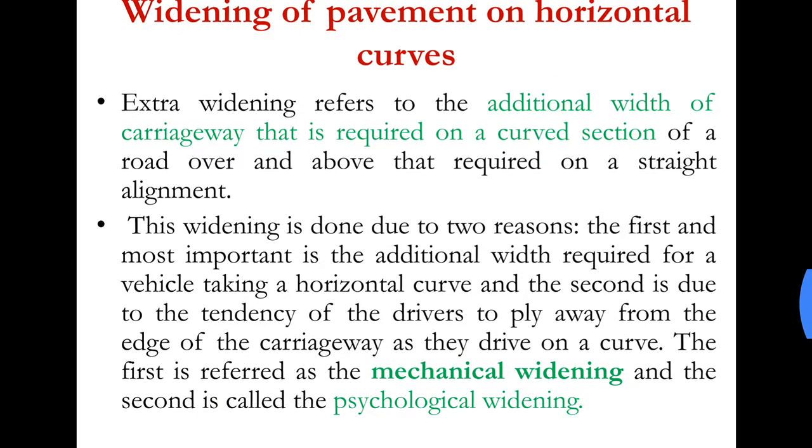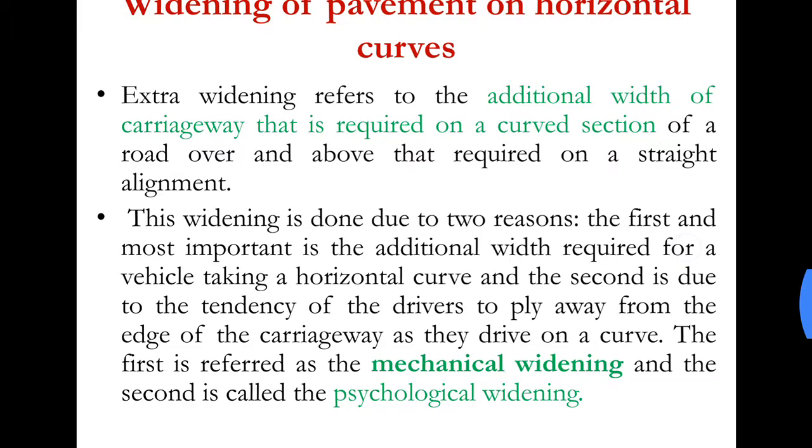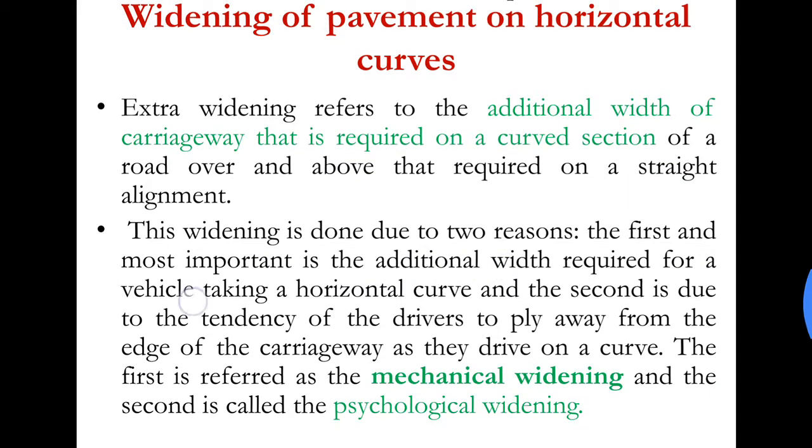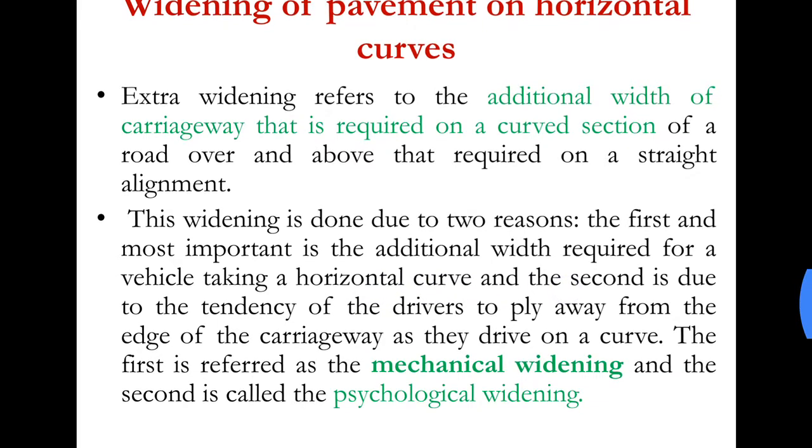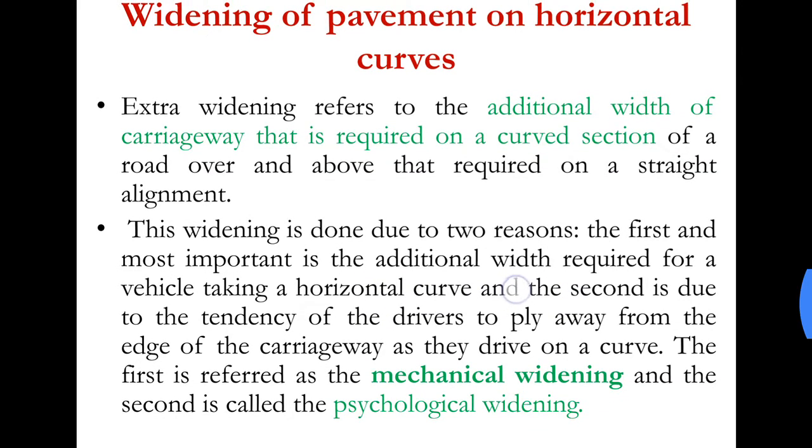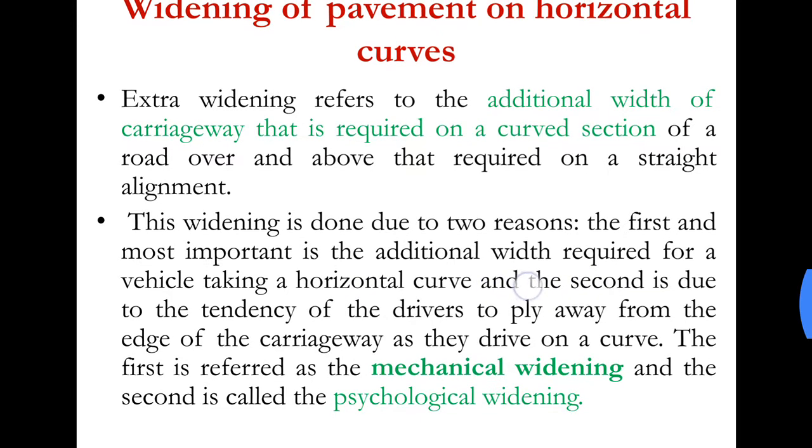Basically there are two conditions why we need to provide this extra widening. The first condition is that there is a chance of the vehicle we are traveling with to move outwards on a horizontal curve, so we need to provide extra width.